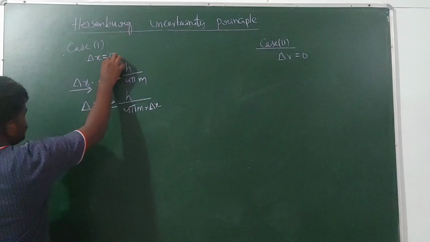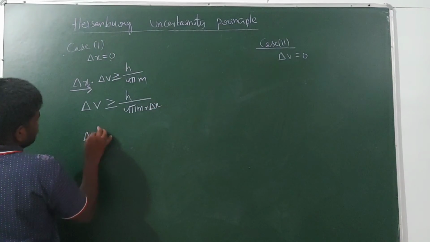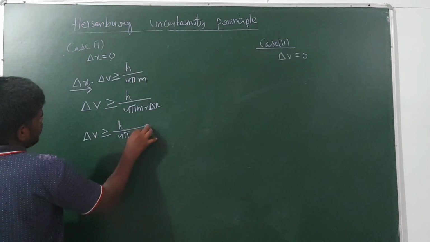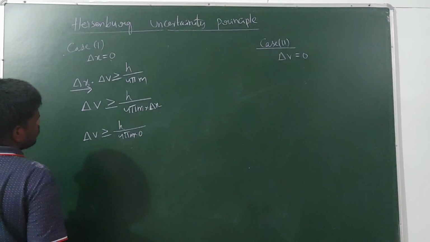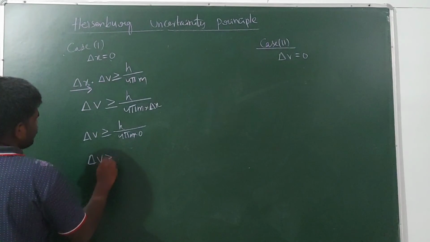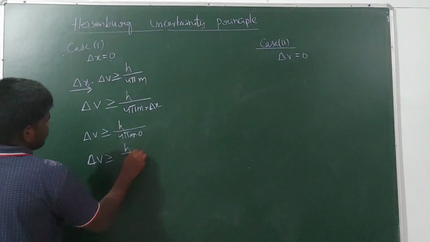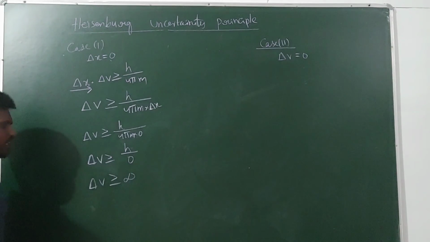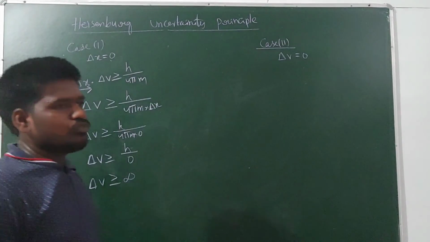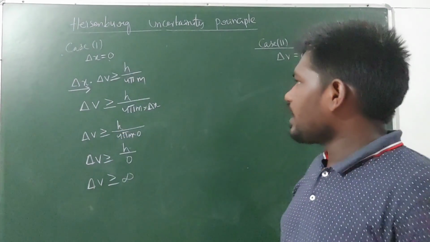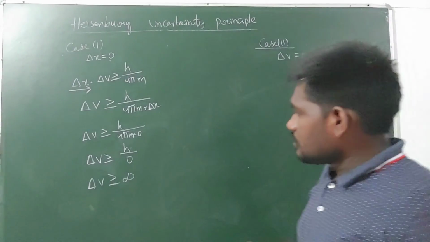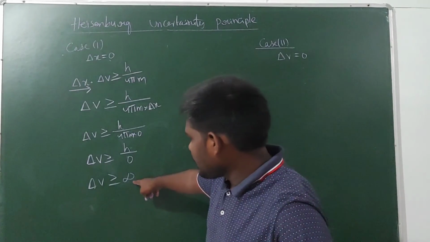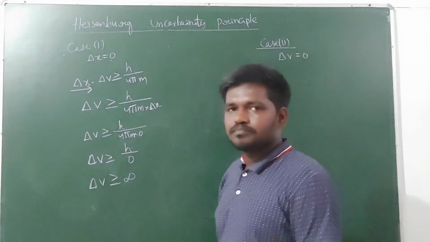Substituting delta x as 0, delta v is greater than or equal to h by 0, which is infinity. So if you find the position of the electron accurately, the uncertainty in the velocity of the electron will be infinity.